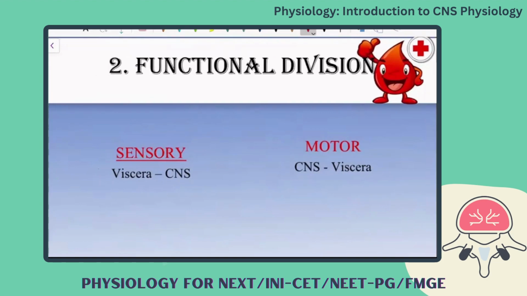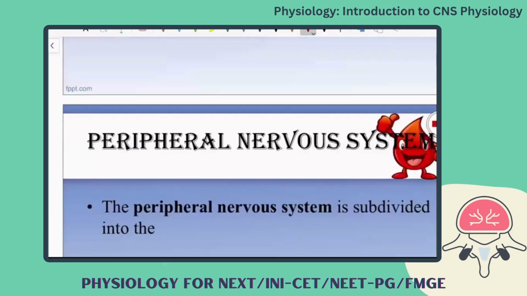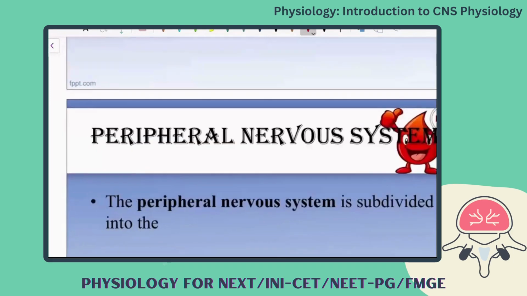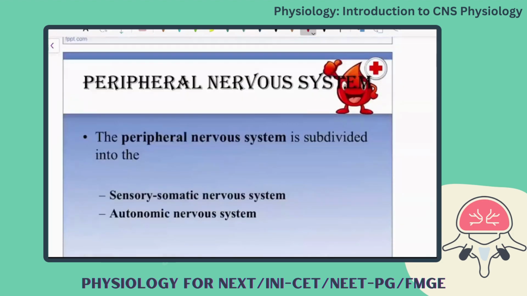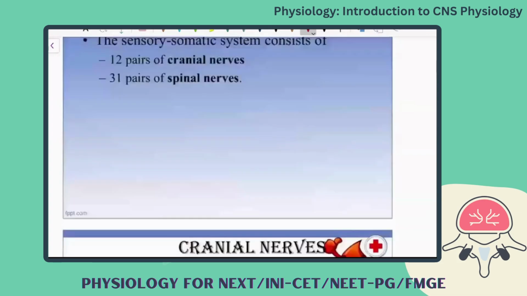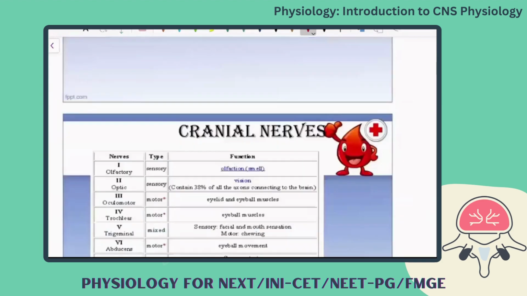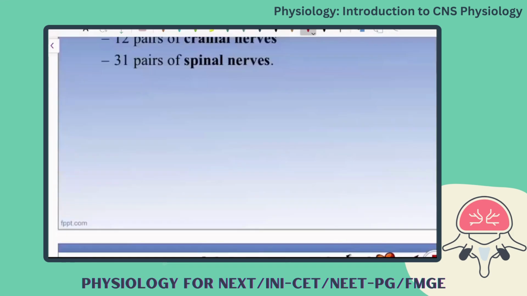Okay, clear? And moving on to the peripheral nervous system, you have sensory somatic and autonomic nervous system. In the sensory somatic, we have seen 12 pairs of cranial nerves and 31 pairs of spinal nerves. So these are all the cranial nerves, and it was also given whether it is sensory, motor or mixed cranial nerve. So remember this always. Okay, what is the first cranial nerve?